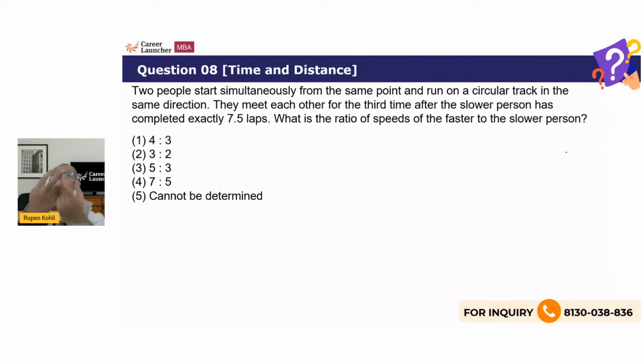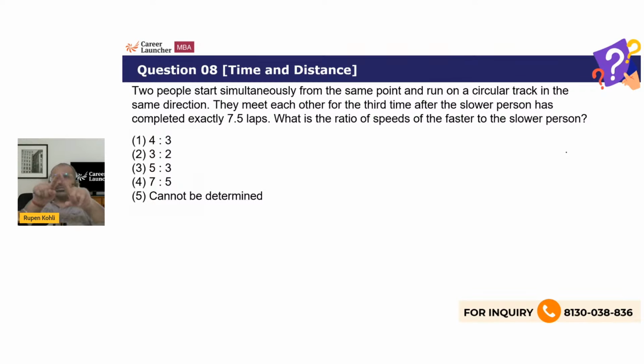If I had given you that the speed of the two people is in the ratio of, let's say, 7:5, or let's take something else, 5:4, it's not in the options. When will it happen that the faster person has overtaken the slower person? 5:4 is the ratio of speeds.